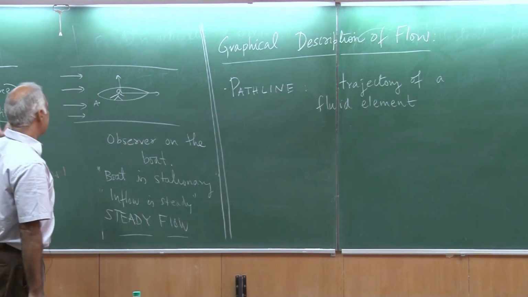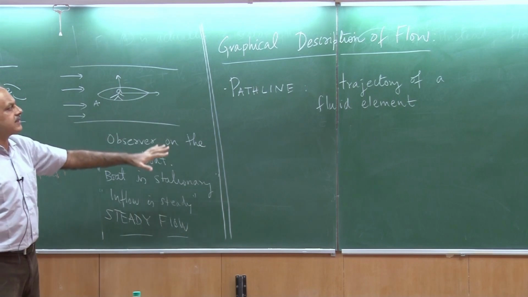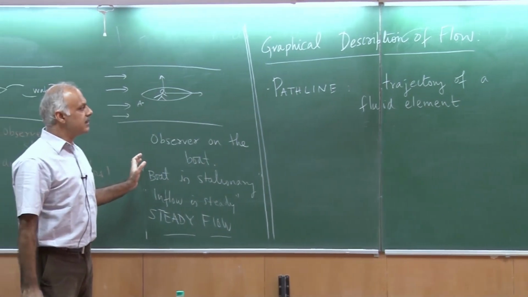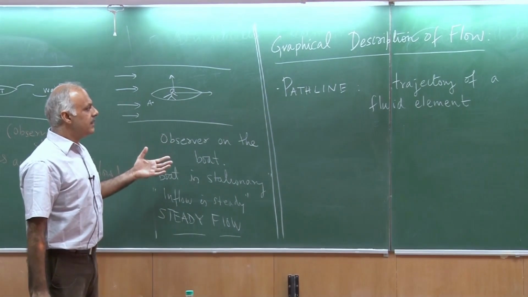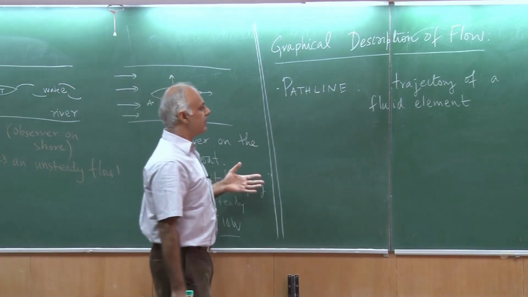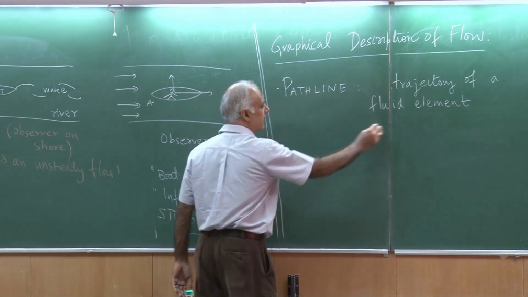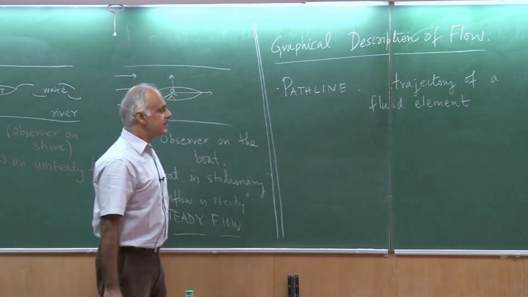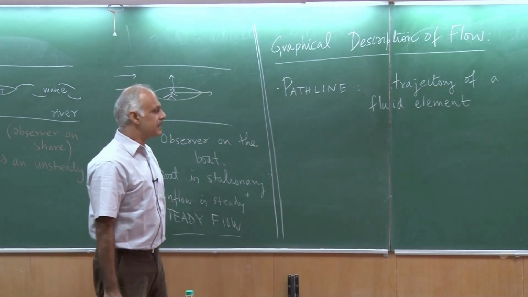So you know, again, if I consider the blackboard as some kind of a two-dimensional plane in which there is a fluid flow, and I just follow a fluid particle, then the trajectory of it is known as a path line.